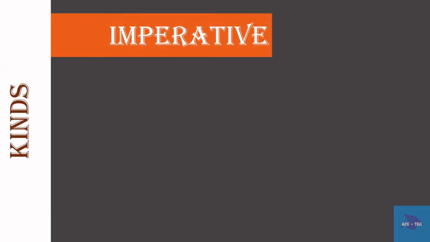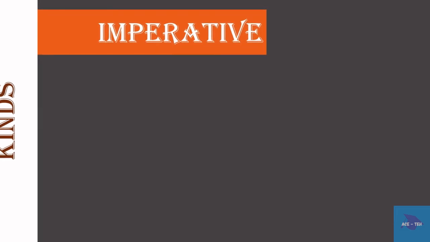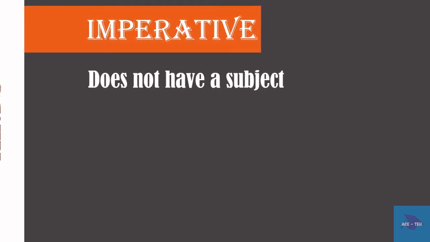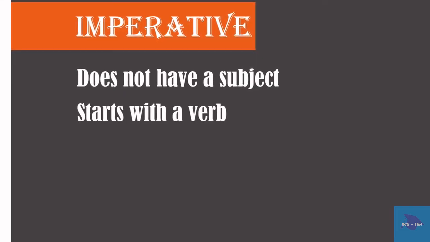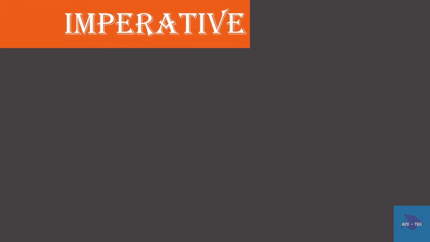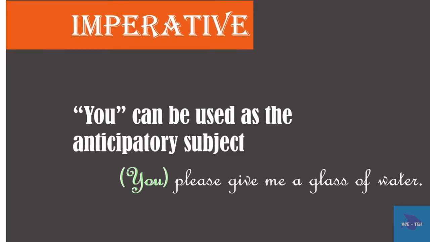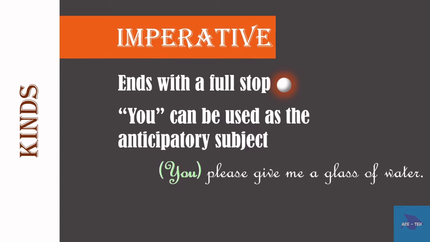The third kind of sentence is imperative sentence. Imperative sentence does not have a noun or a pronoun as its subject. Instead, it starts with a verb. If at all needed, you can be used as an anticipatory subject. An imperative sentence ends with a full stop.